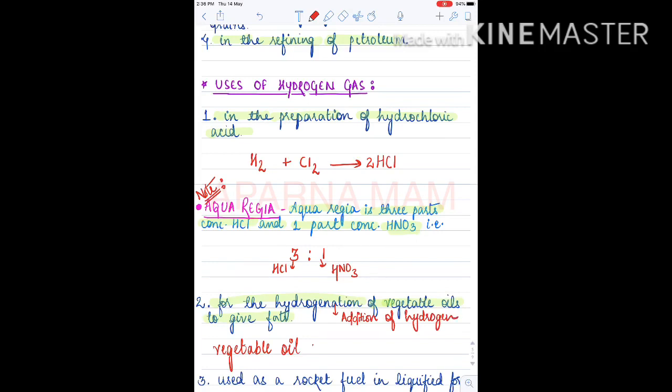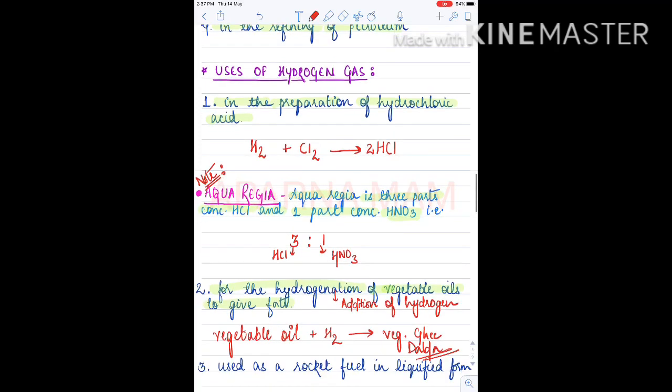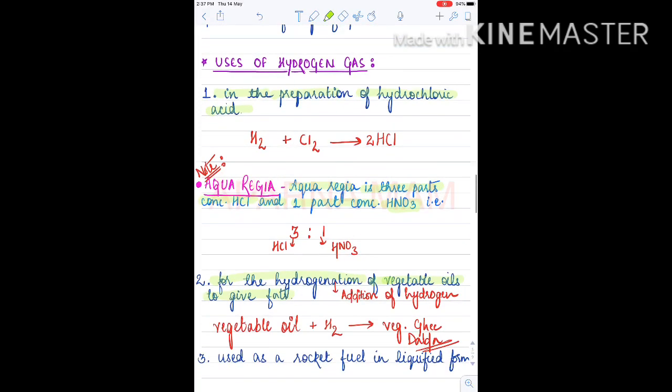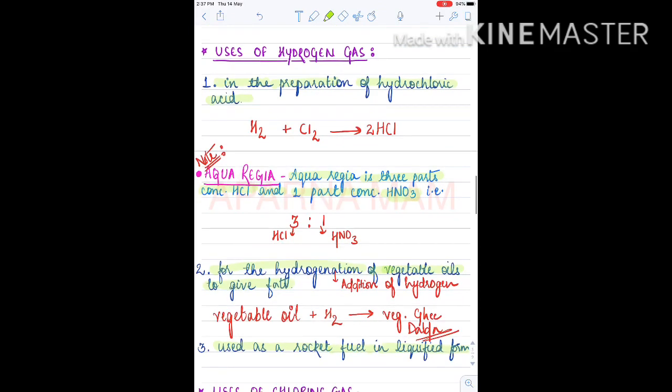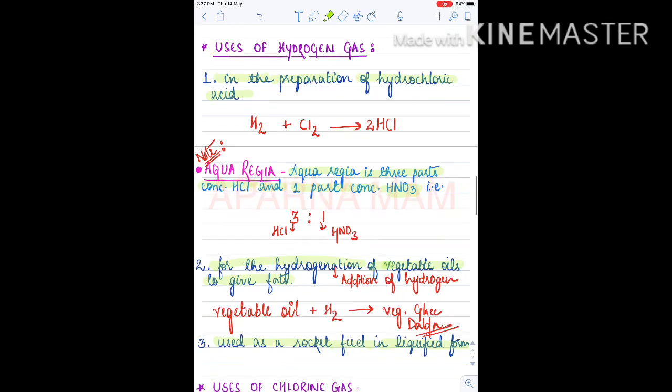Addition of hydrogen gas. If we add hydrogen gas, we will get vegetable ghee, which is not good for health. That's why we are not using it today. Earlier people used this vegetable ghee, which is commonly known as dalda. This hydrogen gas is also used as a rocket fuel in liquefied form. So these are the uses of hydrogen gas.